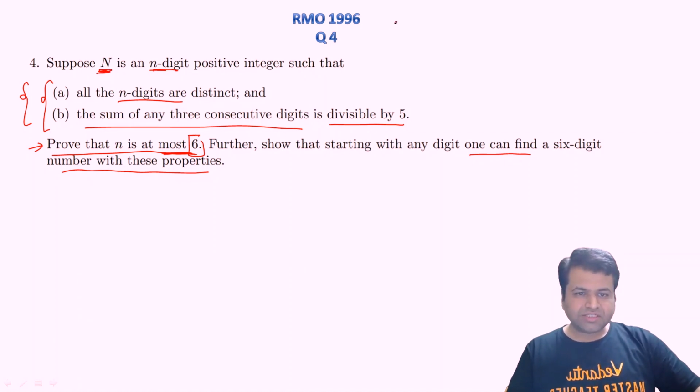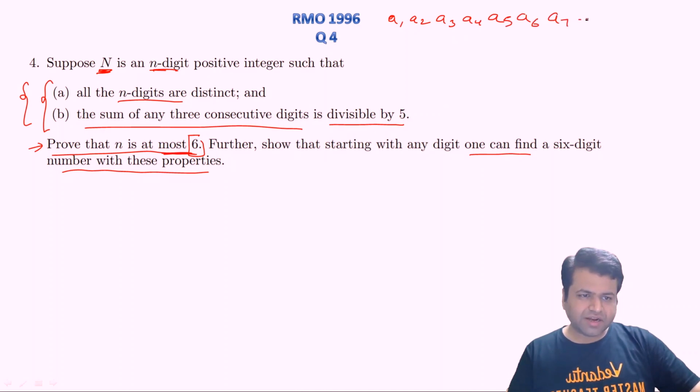Okay, so let's assume that it can have more than 6 digits, right? Let's assume a1, a2, a3, a4, a5, a6, a7 and so on. It can have 7 or more than 7 digits. Since the sum of any three consecutive digits should be divisible by 5, right? So a1 plus a2 plus a3 should be divisible by 5, as well as a2 plus a3 plus a4 should also be divisible by 5.